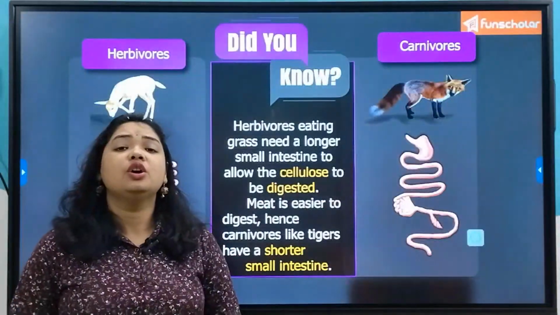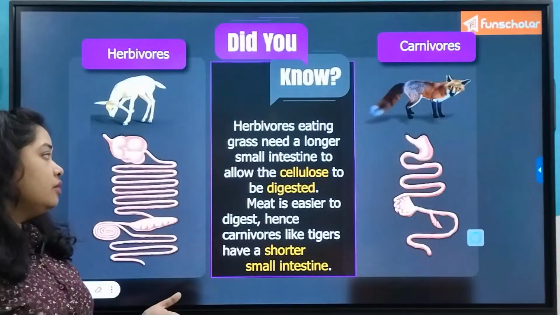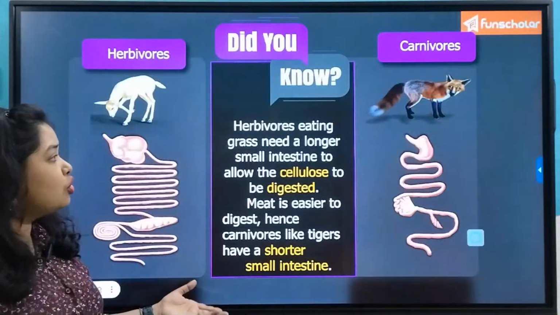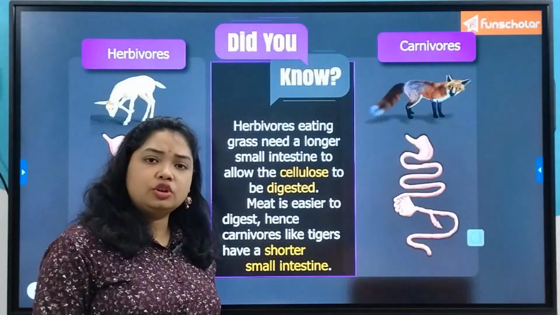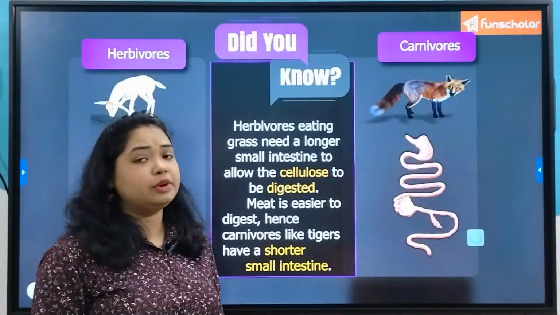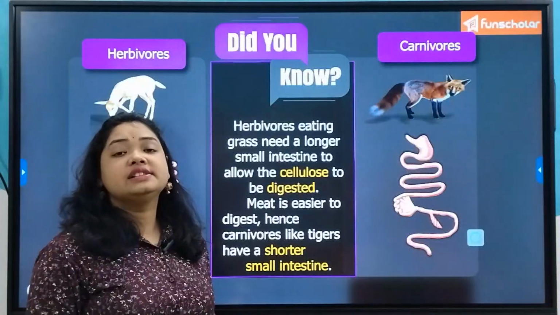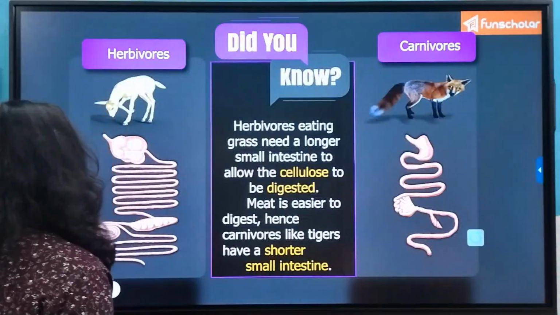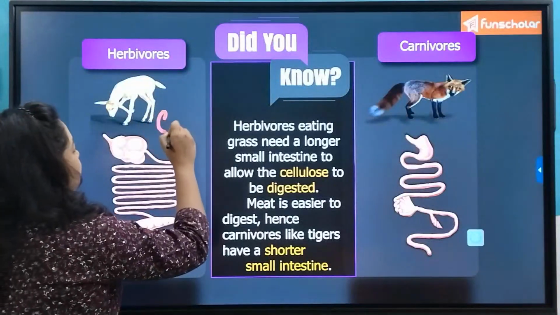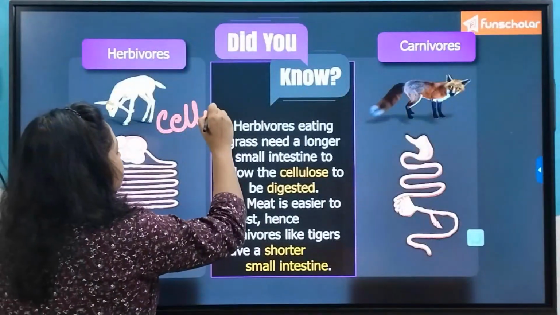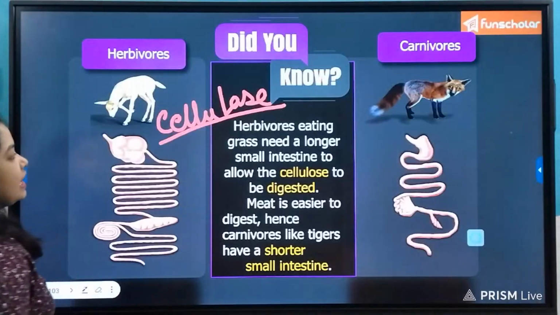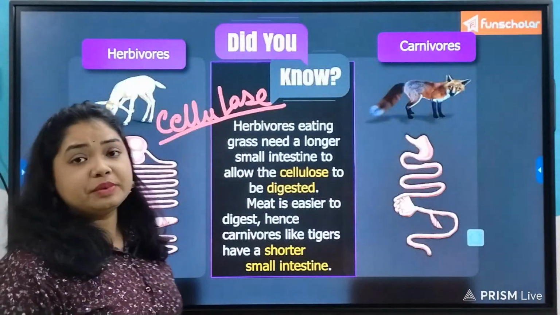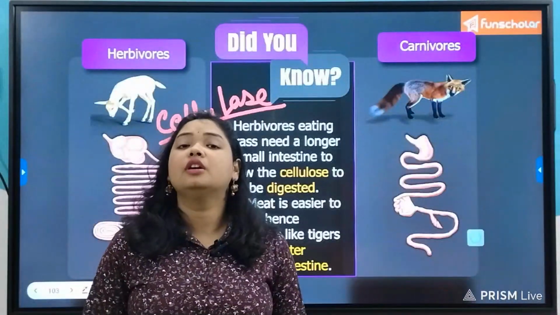But our small intestine is not as long as that of the herbivores, because although we do take plant products, we cannot digest cellulose. In order to digest cellulose, herbivores have a special enzyme known as cellulase, which acts on the cellulose present in the cell wall of the plant cell.